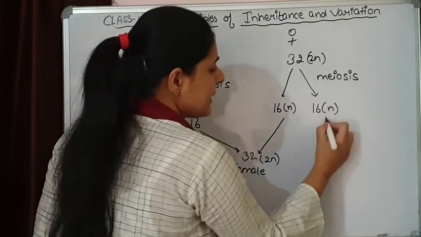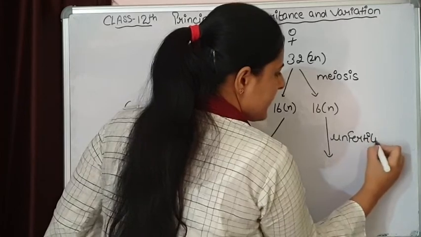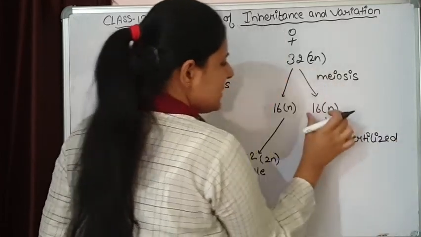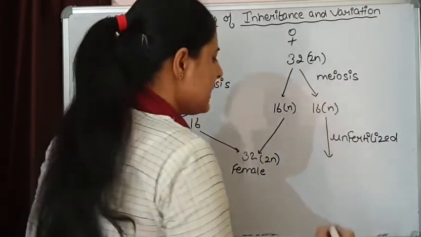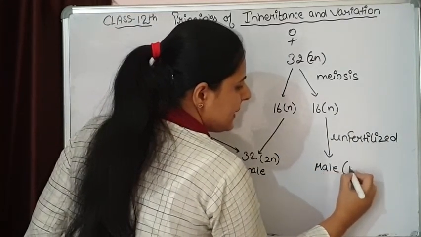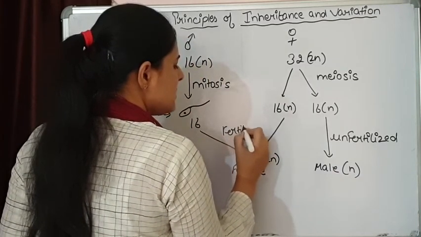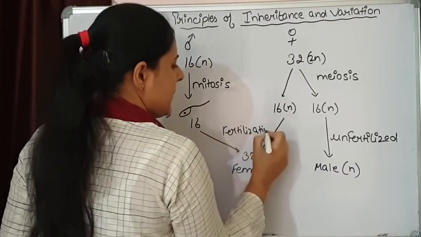If this egg remains unfertilized, means only 16 chromosomes are there, then it is going to develop into a male, and this male will be haploid in nature.